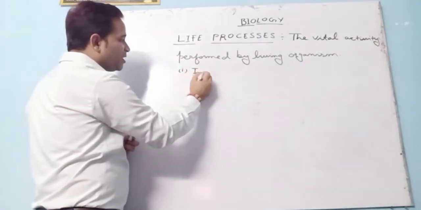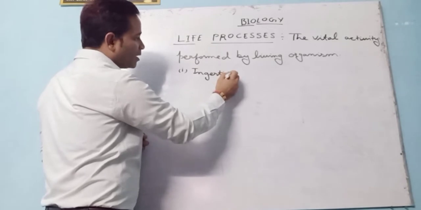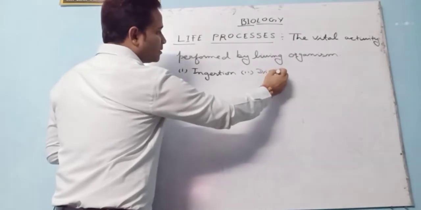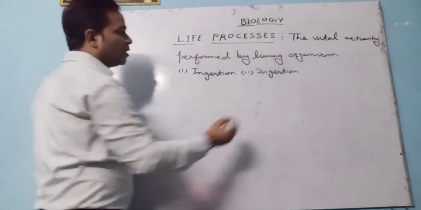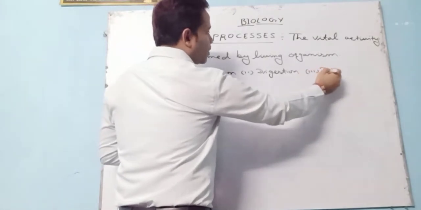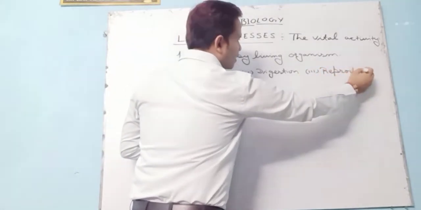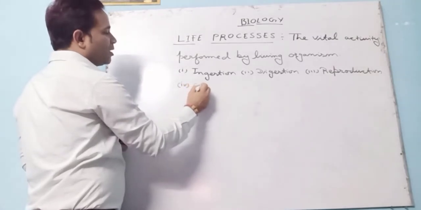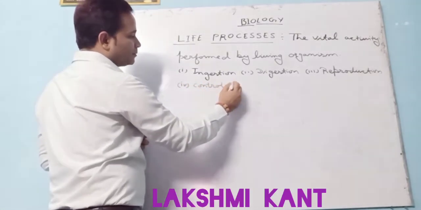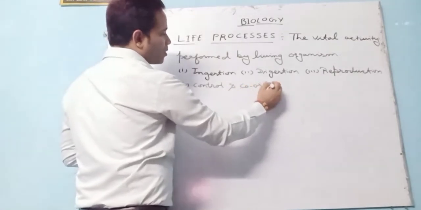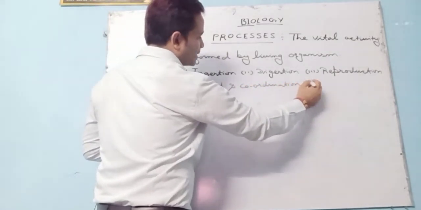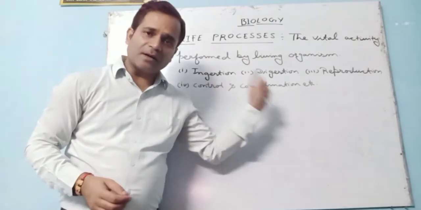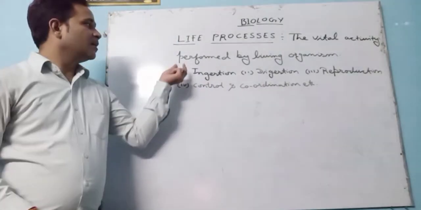हम लोग जानते हैं, इंजेशन, सेकेंड वन इज डाइजेशन, थर्ड वन इज reproduction, fourth one is control and coordination, etc. Control and coordination is the second chapter of standard 10th. Always keep in mind.